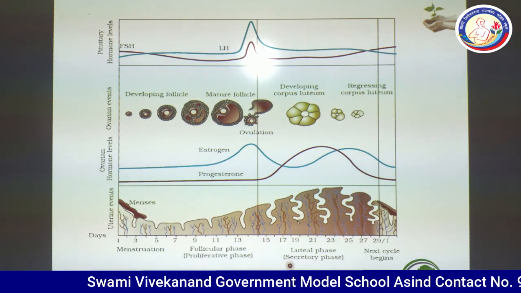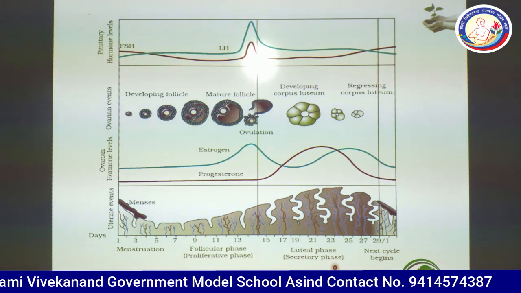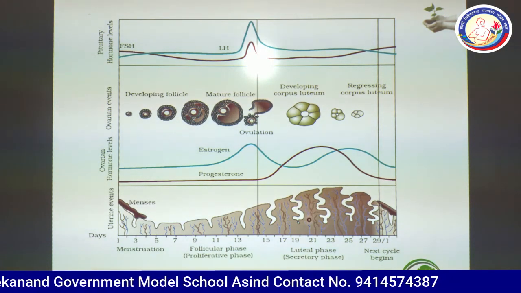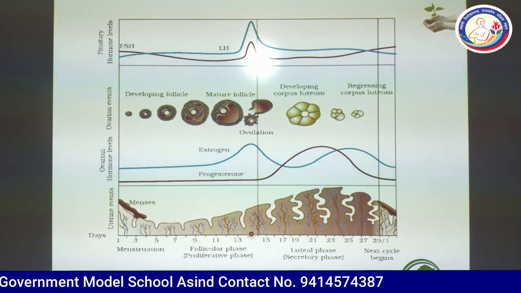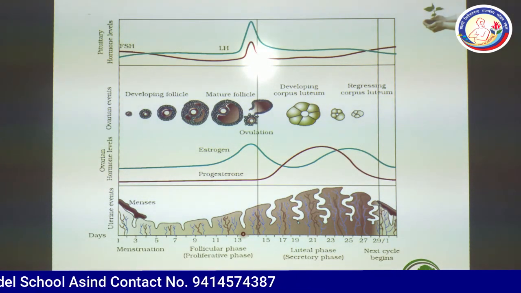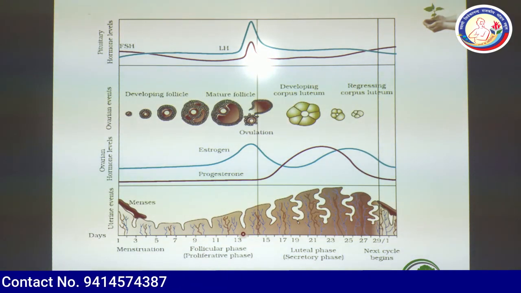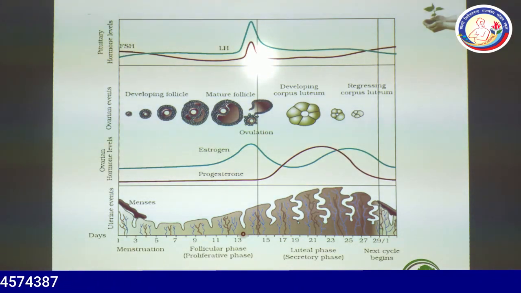It is responsible for the luteal phase, or you can say secretory phase, where these hormones are secreted. So dear students, in chapter 3, part 4, we have completed oogenesis and the menstrual cycle.